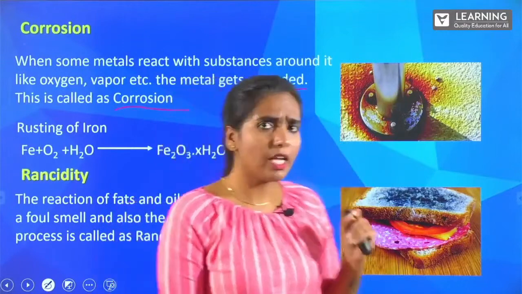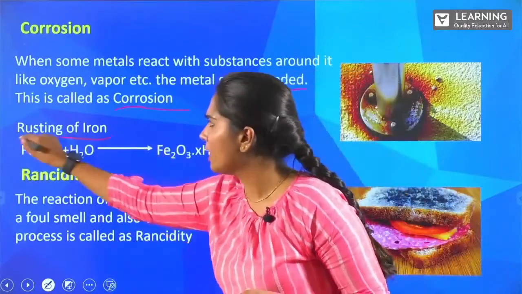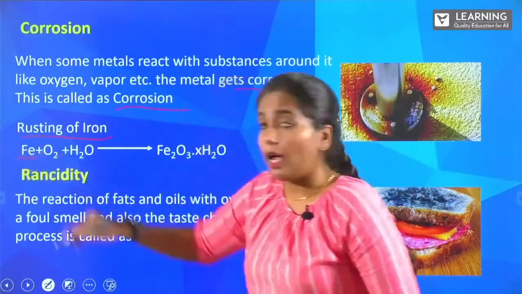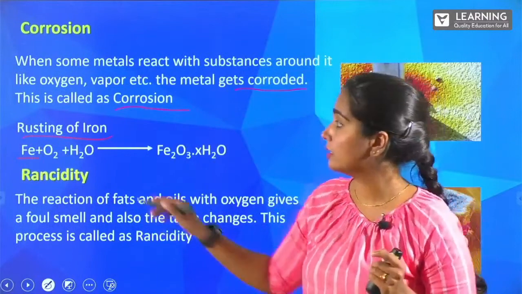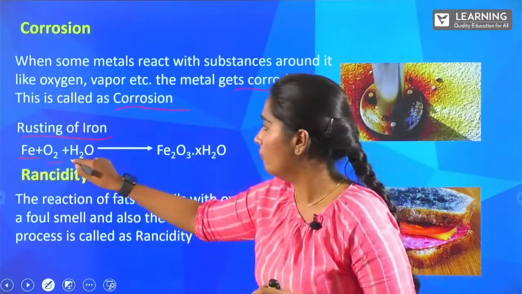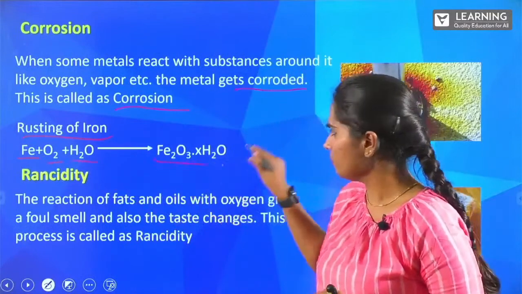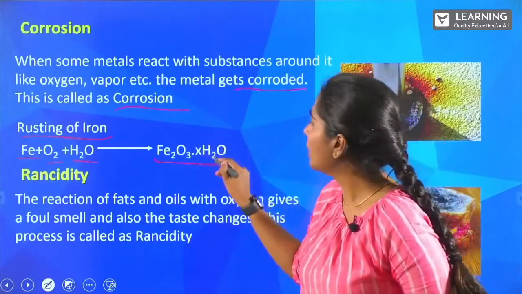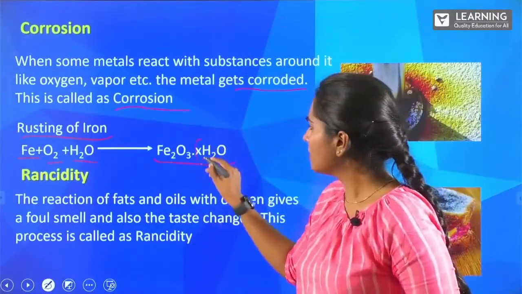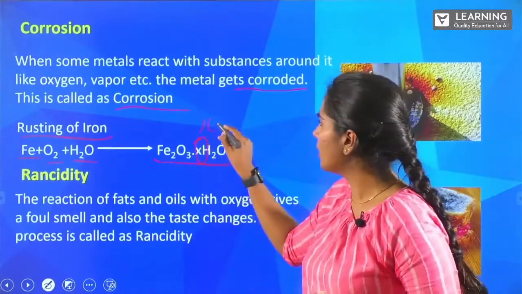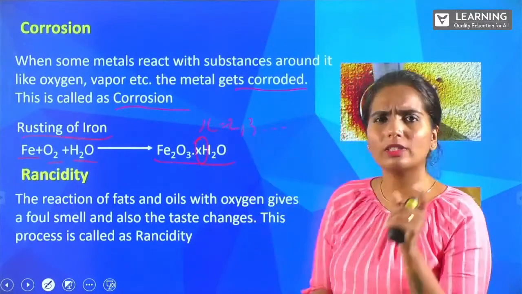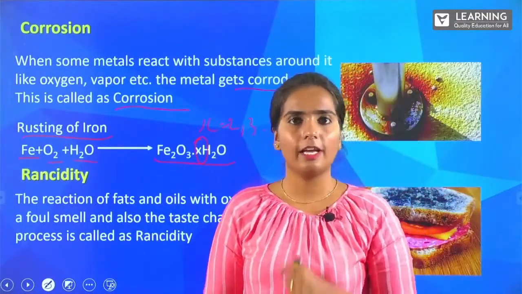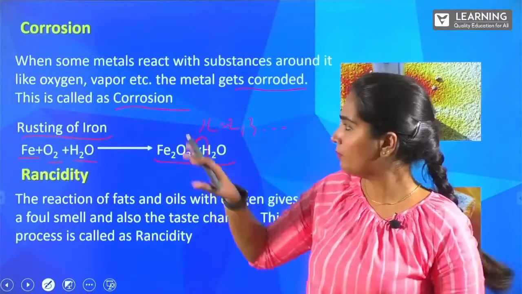For this, I have given one example, which is a very common example, that is called rusting of iron. What happens in rusting of iron? You can see our iron material or iron particle is exposed to oxygen in the presence of water. So you will be getting Fe2O3, right? Iron oxide is formed with the liberation of H2O. X can be any number, like 2, 3, and so on. We don't know the exact amount of water, right? So we are giving it as X. So one of the very common examples is rusting of iron.